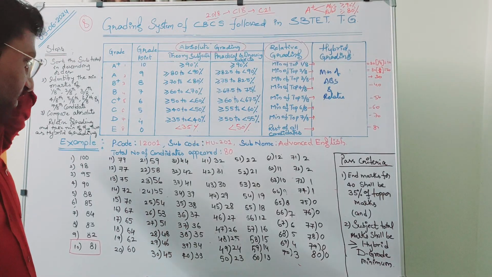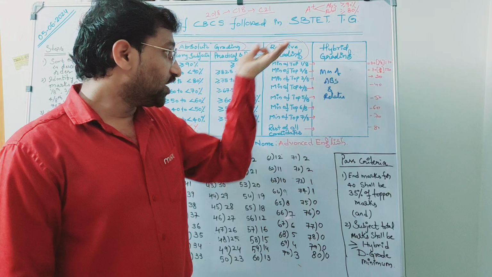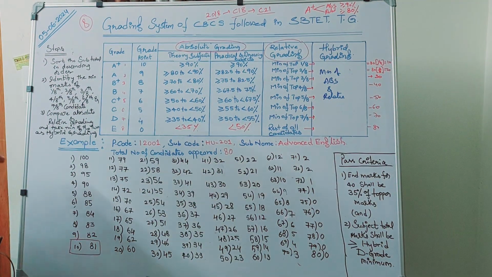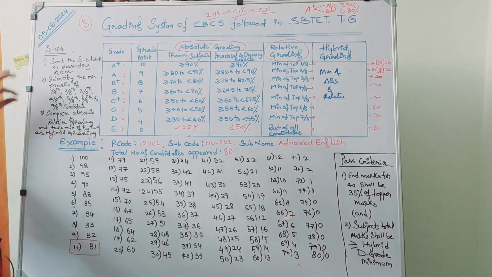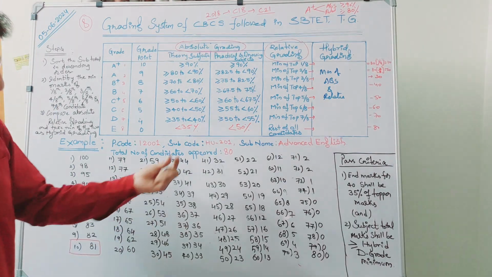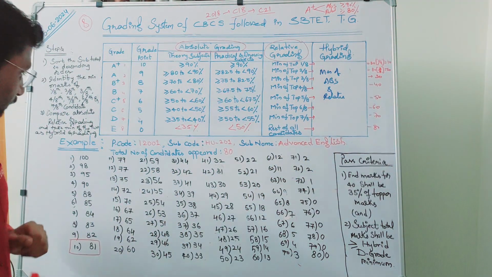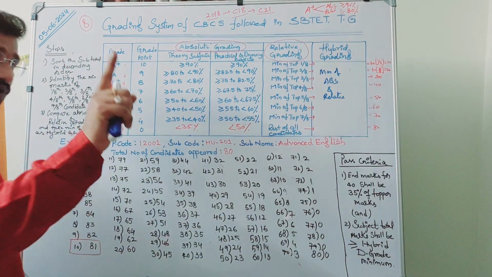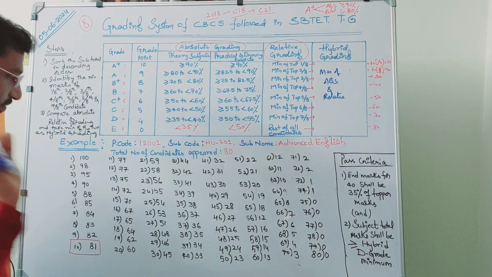Now to proceed with finding the range of marks for relative grading system, I have written 3 simple steps. The font is very small, so I will read it. Sort the subject total in descending order. These 80 candidates' subject total is taken, and sort them in descending order. Assume that at least one candidate all over the state secures 100 marks.